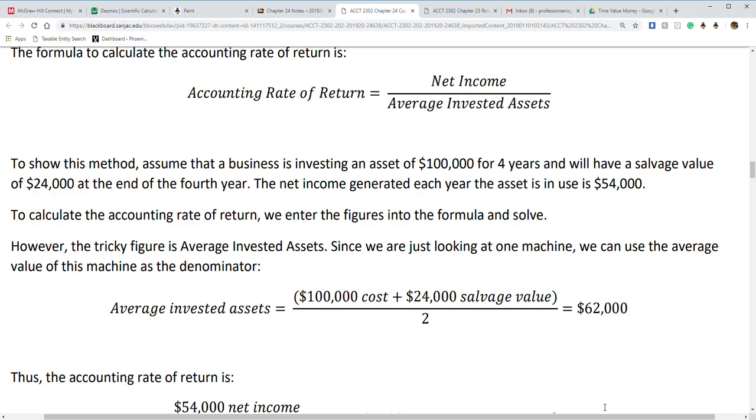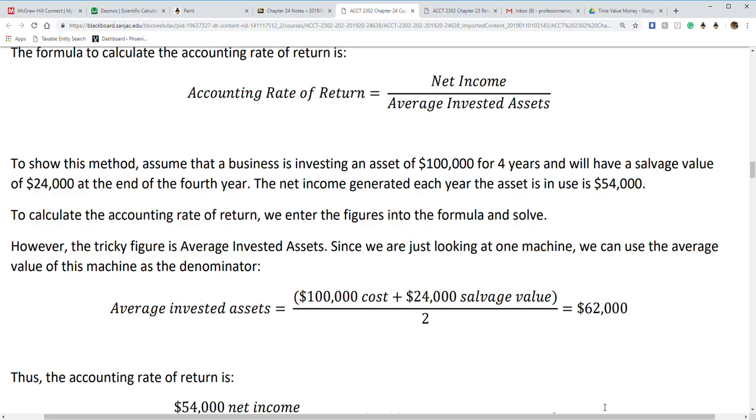Now, since we're only looking at one machine and not multiple, we're going to take the average by taking the original cost of $100,000 plus its ending value, its salvage value of $24,000. So $100,000 plus $24,000, of course, is $124,000.